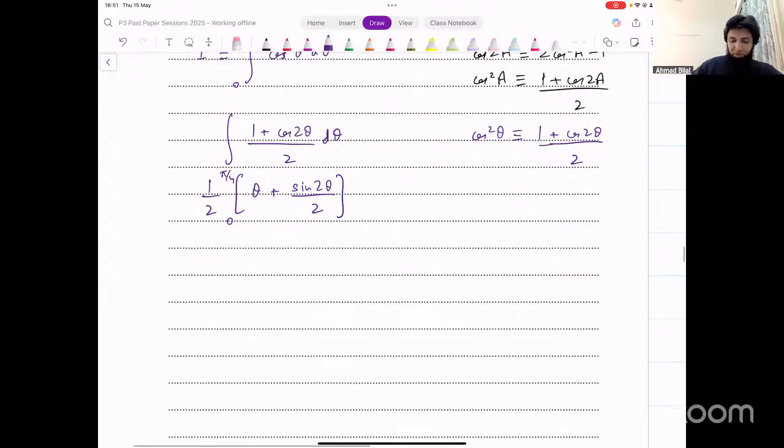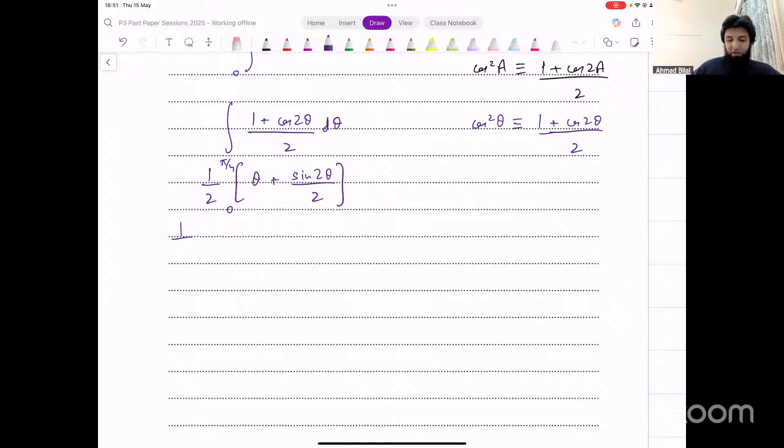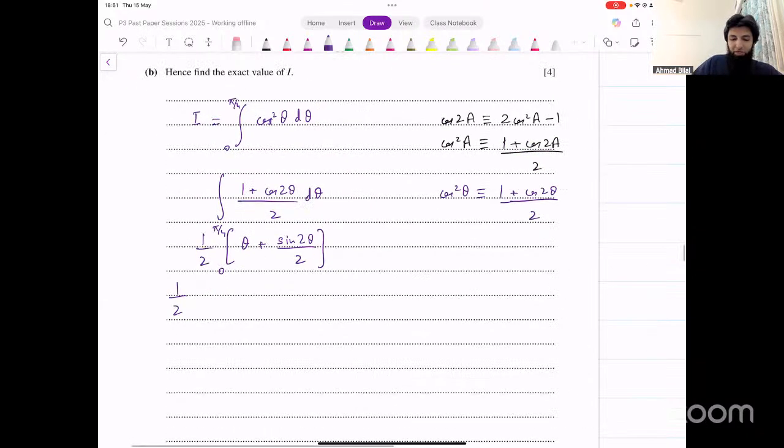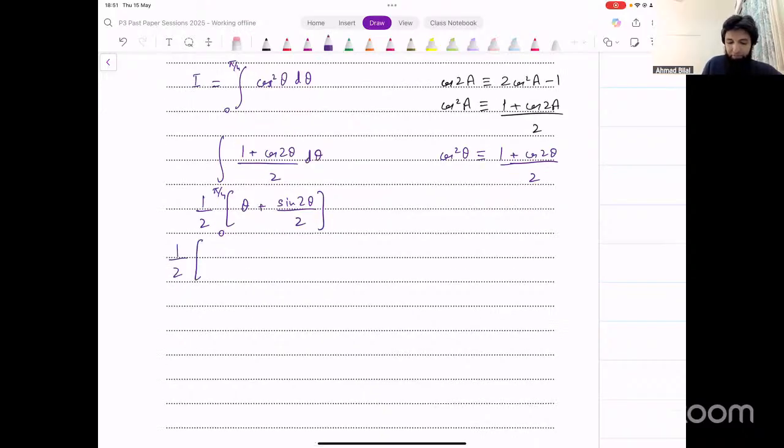You cannot just put this on a calculator directly and write down the final answer. That's not allowed, especially when they say exact value. You have to make sure that you show all working. So what you would do is input pi over 4 in this one, and that gives you pi over 4 plus sine of 2 pi over 4 divided by 2. Subtract from this the case when you input theta equal to 0, and that gives you 0 plus sine of 0 over 2. Now we could simplify this and see what that gives us.